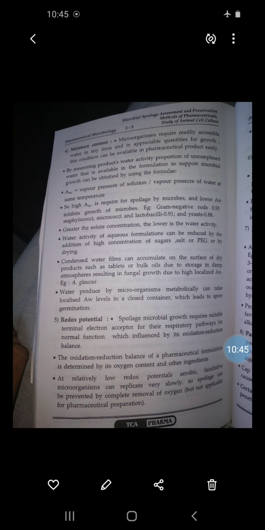The oxidation reduction balance of a pharmaceutical formulation is determined by its oxygen content and its other ingredients. At a relatively low redox potential, aerobic and facultative microorganisms can replicate very slowly.